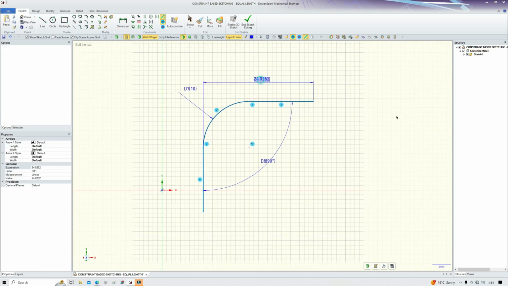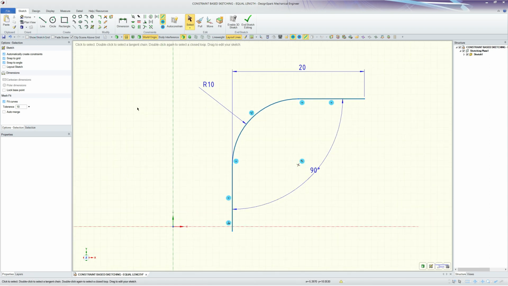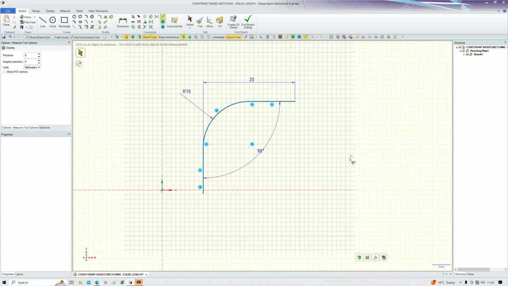And now if I change that to, let's say 20, but if I now measure between here and this point, it will also be 20. So constraints can be added quite quickly once you become familiar with them, and you can use their functions and their abilities to help in the shape of the sketch as the design progresses.